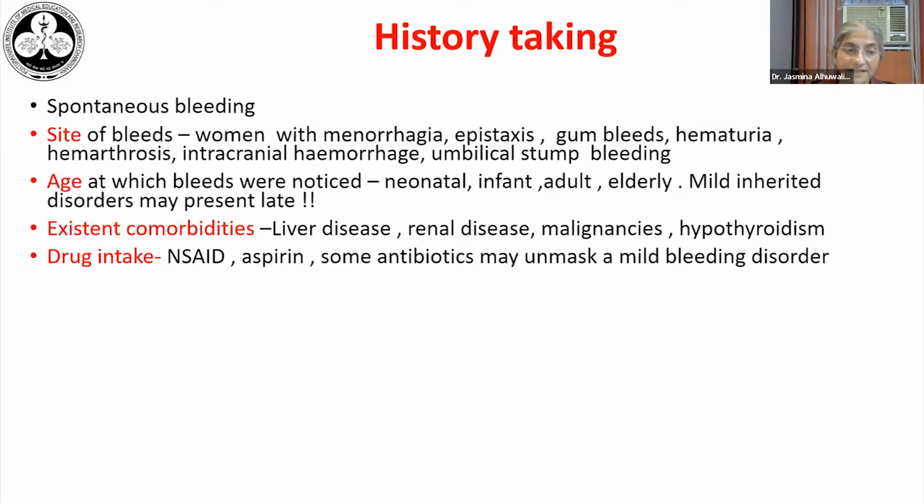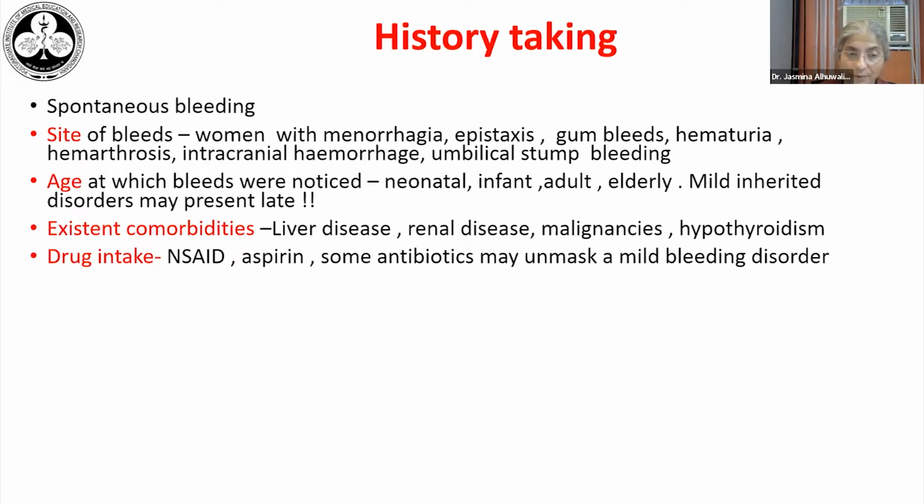I cannot emphasize the importance of asking for existing comorbidities. This must really be gotten out in the history, whether the patient has any liver disease or a renal disease or an underlying malignancy or a metabolic disorder or hypothyroidism, because these may cause acquired bleeding disorders and there is no need to do very extensive testing in these individuals. So this history has to be gone into, testing has to be done to confirm that these things are not present before we work up for an inherited bleeding disorder.